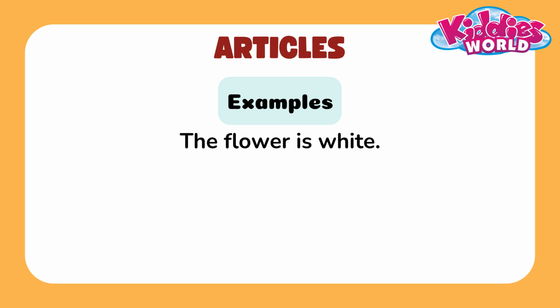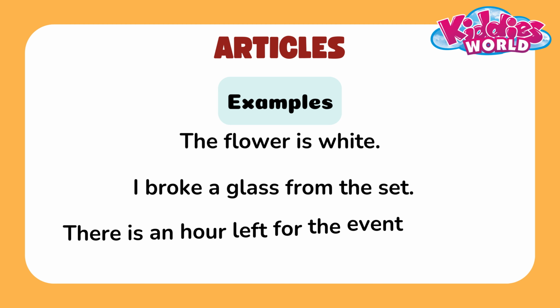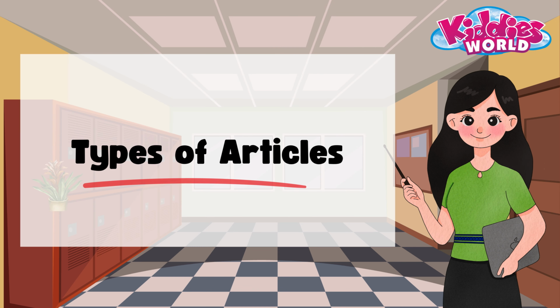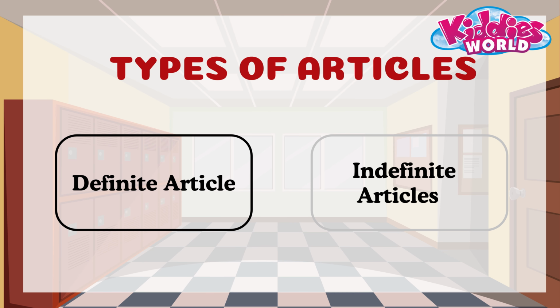Examples: The flower is white. I broke a glass from the set. There is an hour left for the event to begin. Types of articles. Articles can be classified into two types: definite and indefinite.